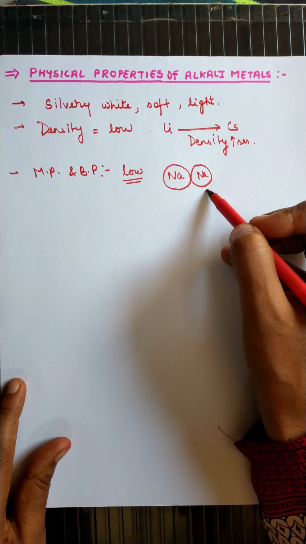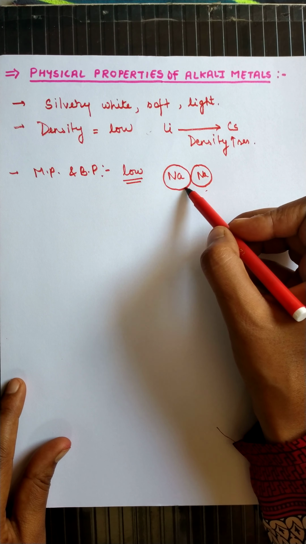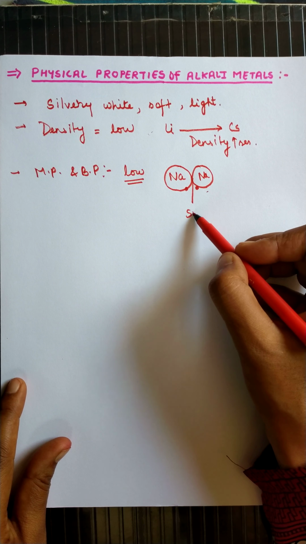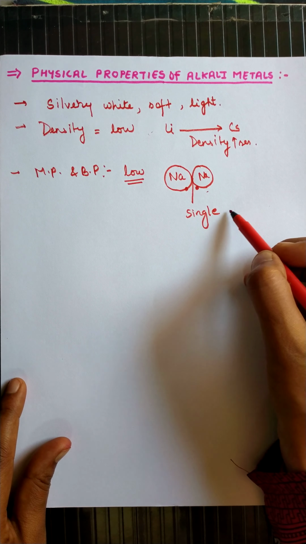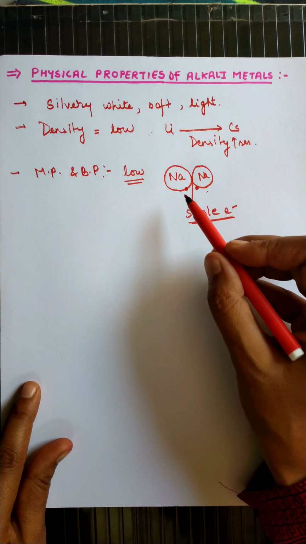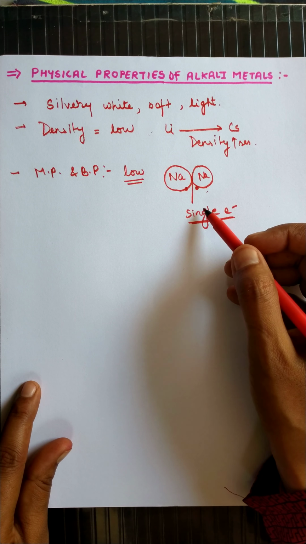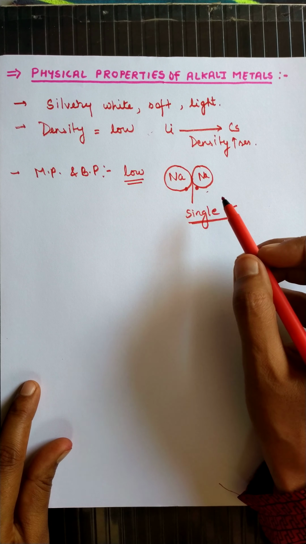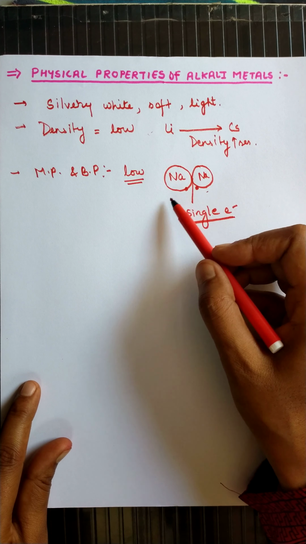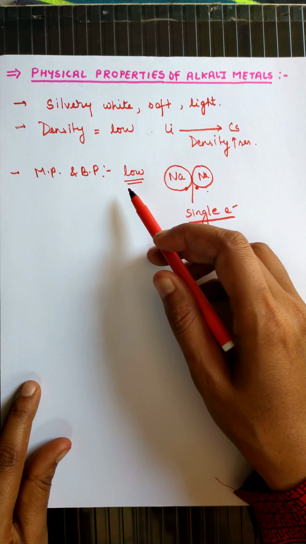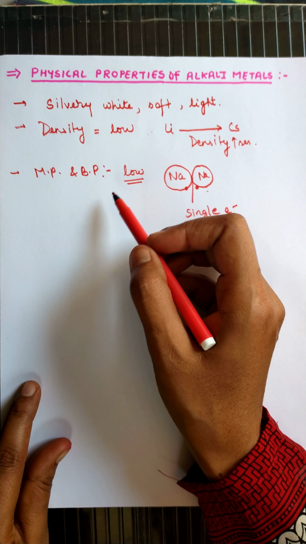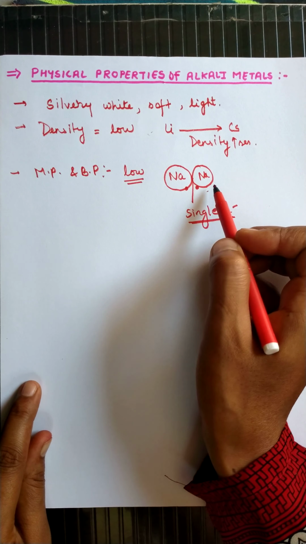Why? Because these elements have only a single electron in their outermost valence shell, and due to this single electron, their bond is not too strong, it is weak. So due to weak metallic bonds, they have low melting and boiling points, because by giving a little energy, they get separated.